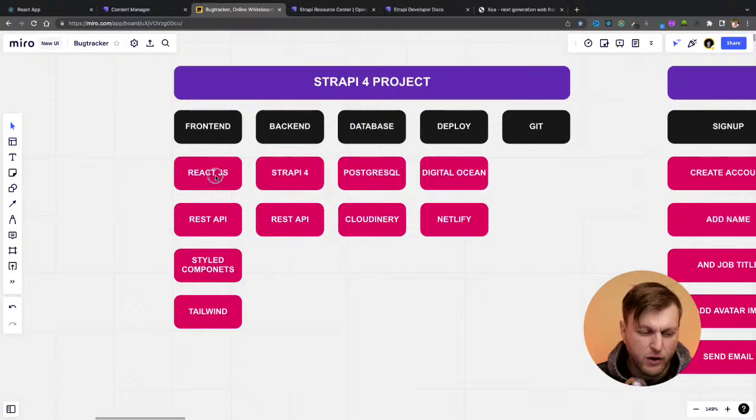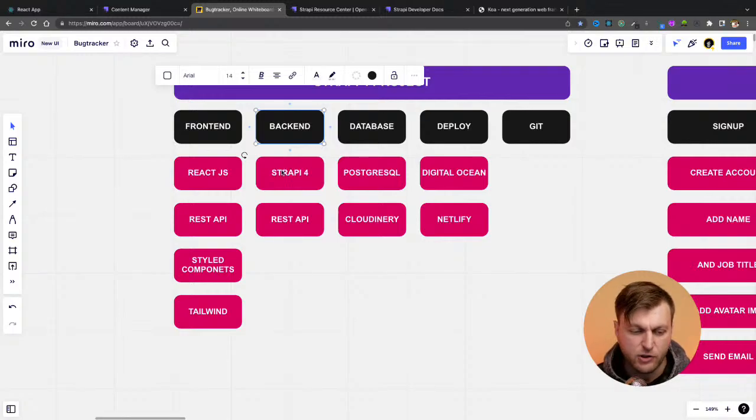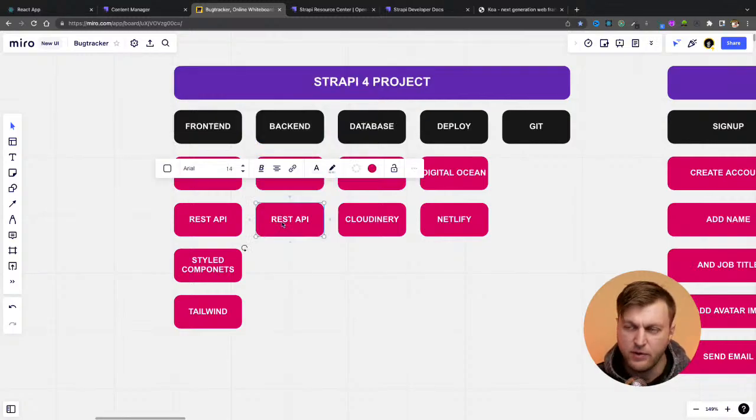So for the front end, we're working with React. We're going to be using REST APIs, or the idea of using fetch to connect to a REST API. And then to style the application, I'm using styled components with Tailwind. For our backend, very simple for me, I'm just using Strapi 4, and we're doing it with REST, even though you could do GraphQL.